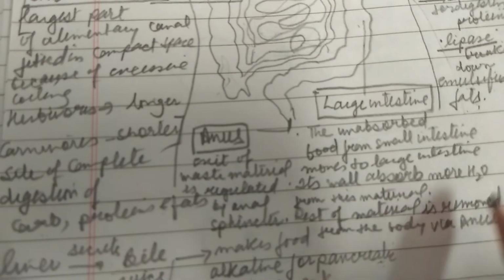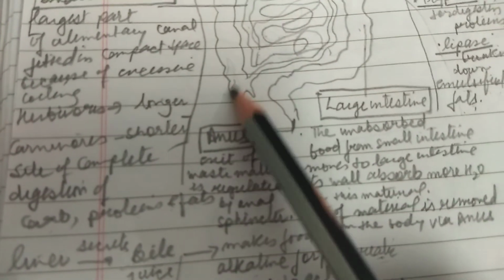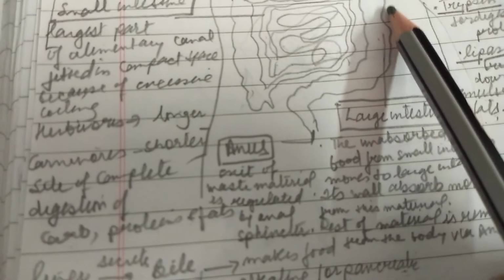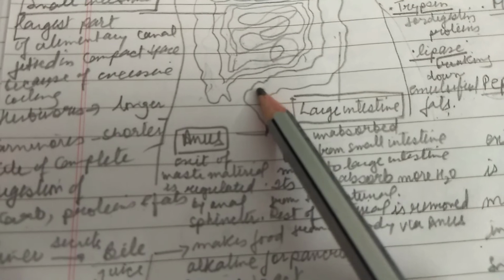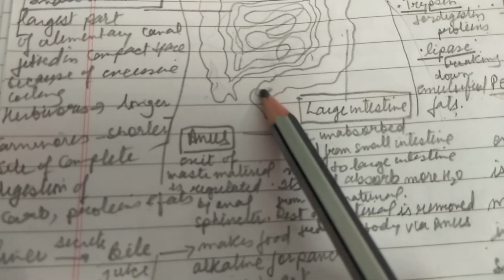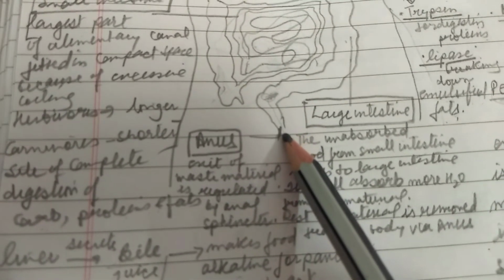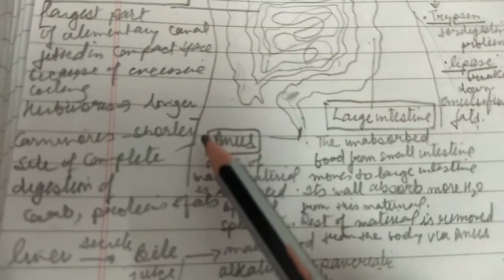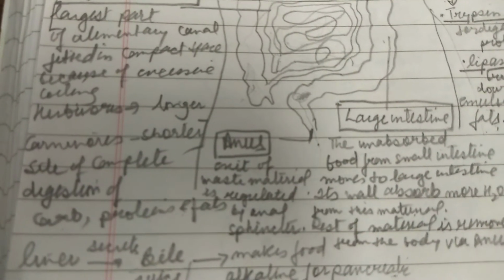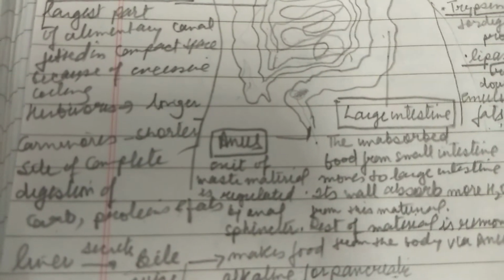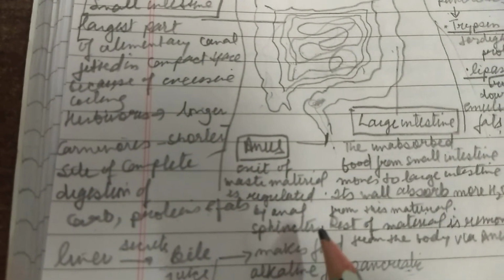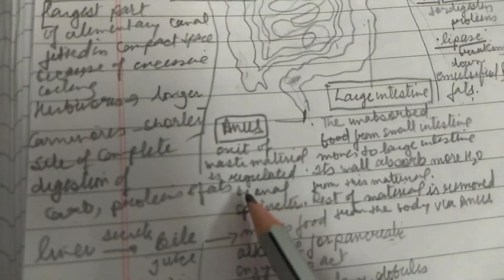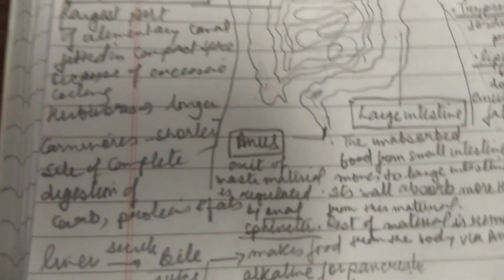And after the water is absorbed, this material is moved to the rectum. There it is stored for some time. Here is the rectum. Now from here it moves out of the body through the anus. Clear? And in the anus it is controlled. Exit of waste material is regulated here by anal sphincters. Okay? So it is regulated by anal sphincters.